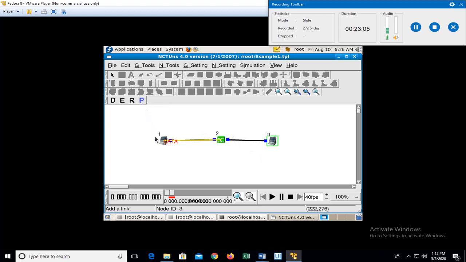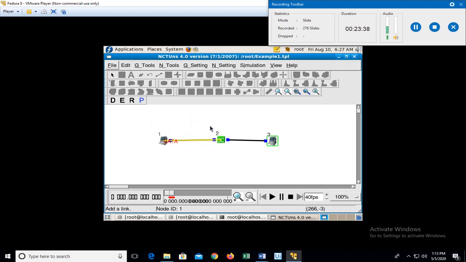Now if I want to play back again, you can just play back whatever had happened, or whatever previous log you had created, and it shows the simulation. So I'll just stop it. This is how I make use of the overall NCTUNS in order to build the configuration or draw the topology, then edit it, run it, and then try to see what had happened previously.